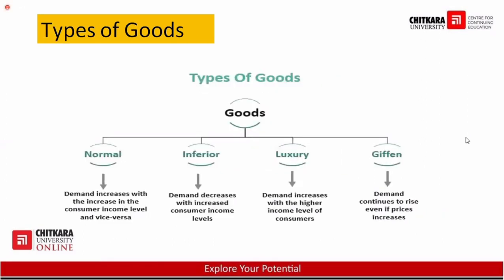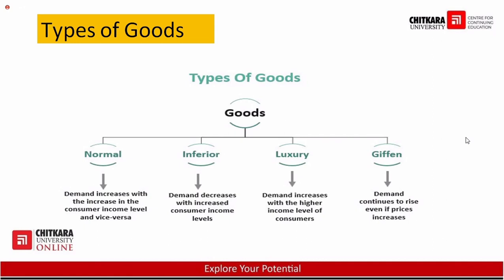Now, types of goods. It is very important to understand before going into this chapter. The normal goods, inferior goods, luxury goods, and Giffen goods. Normal goods are those goods for which, if your income increases, the demand will increase. If your income decreases, demand will decrease. In daily routine, we are making use of so many products. In the kitchen, in daily life, we are purchasing garments, shoes, cosmetic products, and all these are normal goods.